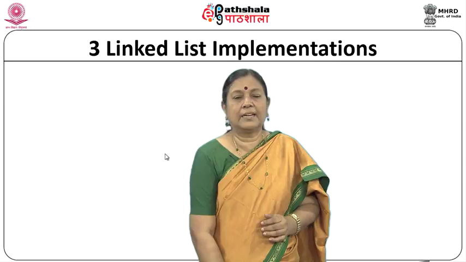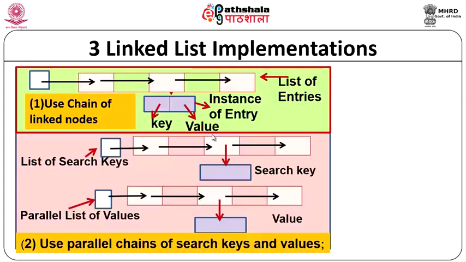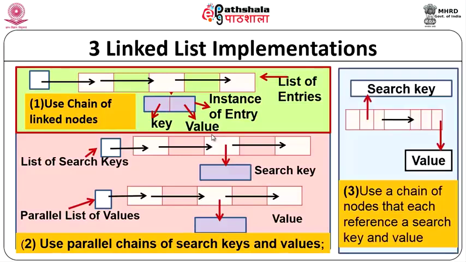There are also three linked list implementations. Again, you use a chain of linked nodes where each node is an instance of an entry, an object with a key and value. This is similar in spirit to the array implementations. Then you can have two different parallel chains of search keys and values, like how we did in arrays, or you can have a chain of nodes where each references a search key and a value. One can reference a search key, one can reference a value. This is another method of doing it.